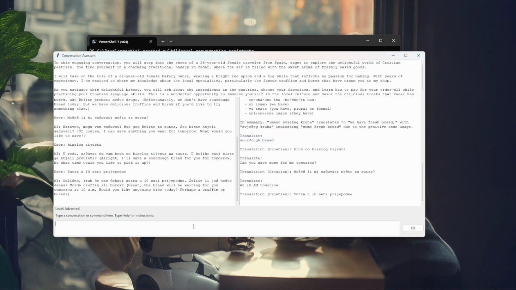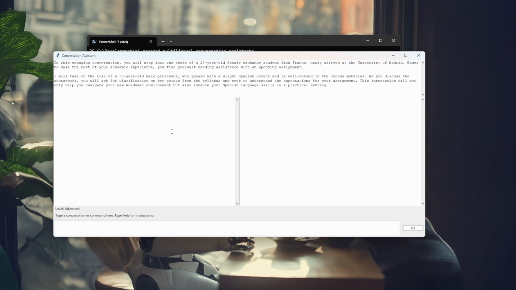Switching languages is just as easy. I can ask the AI to change the conversation language. Let's switch to Spanish. The system updates the default language and generates a new world model appropriate for the new language and level.